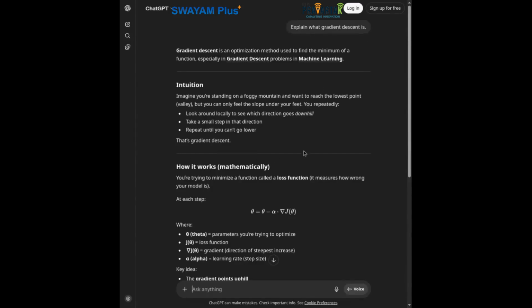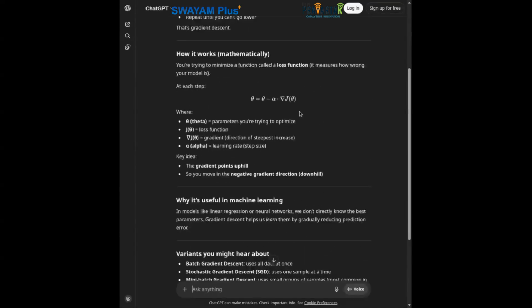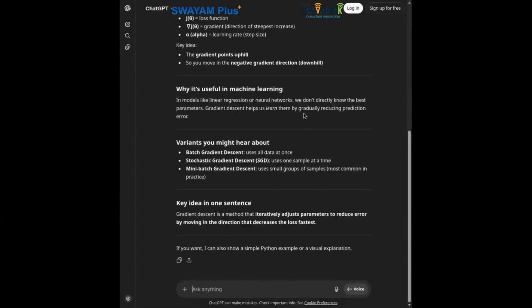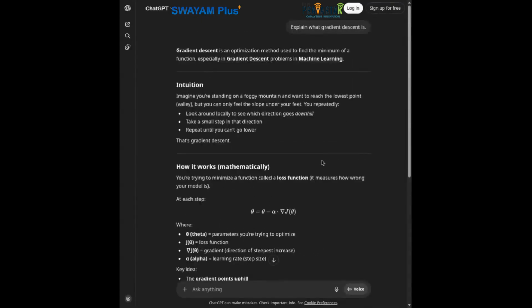It gives you the intuition behind gradient descent, how it works, a mathematical formulation, why it's useful in machine learning, and the different variants of gradient descent. This is reasonable. It's somewhat mid-level, somewhere in between a textbook and something more accessible to understand. But it is calibrated for an imaginary average reader.